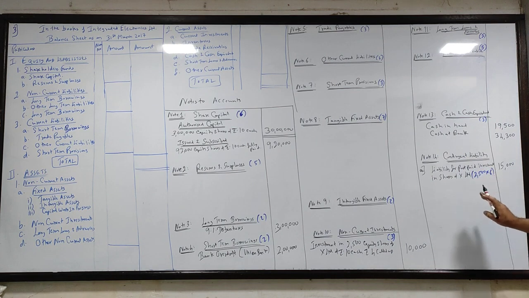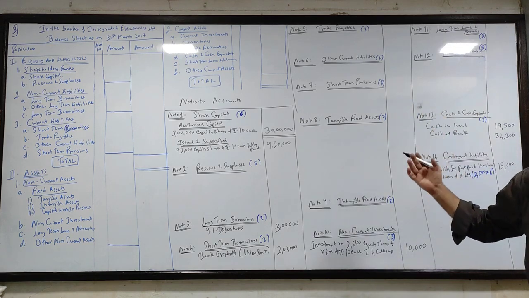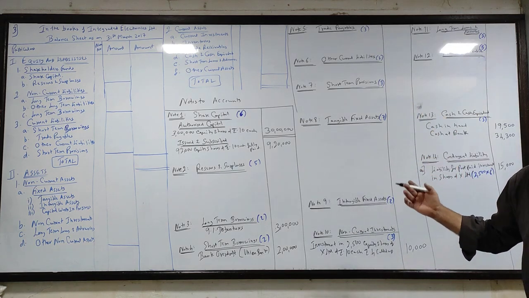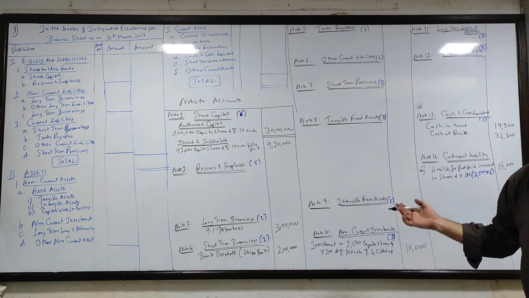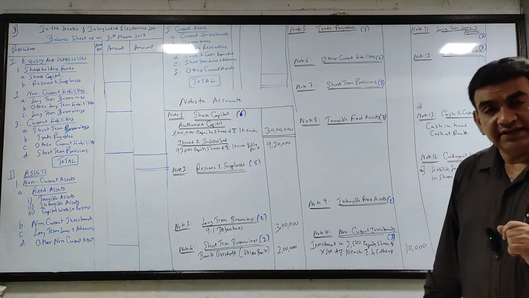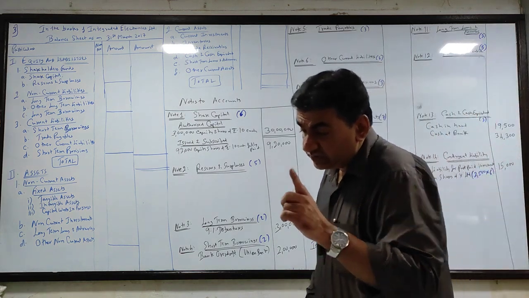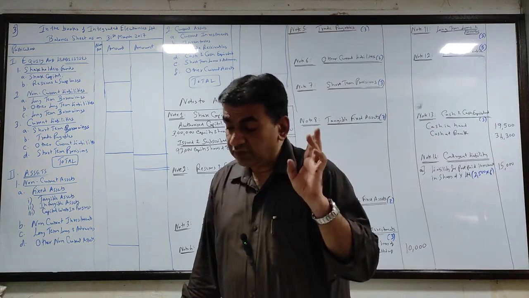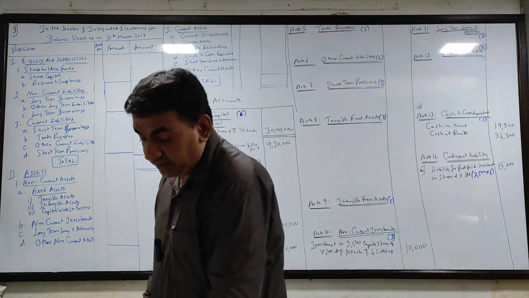Because why contingent liability? If I hold on the day company tells me to pay, I have to pay। अगर उसके पहले मैंने बेच दिया, मुझे भरना ही नहीं है। तो as of today, the day when I am preparing the balance sheet, I am not sure whether I have to pay or no, therefore it becomes contingent liability। Clear guys? Okay, so now you all can tick पूरा का पूरा C adjustment। तो C adjustment भी हो गया।